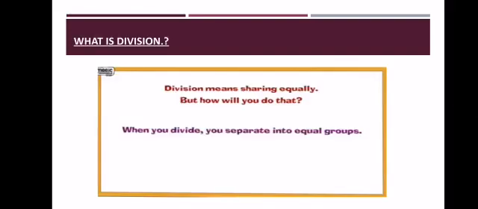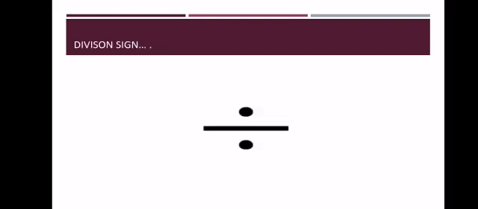First of all, beta, anyone tell me what is division? Yes, division means sharing equally. But how will you do that? When you divide, you separate into equal parts. Division means the process of distribution equally. Now anyone tell me the sign of division? Yes, the division sign is a symbol consisting of a short horizontal line with a dot above and another dot below.